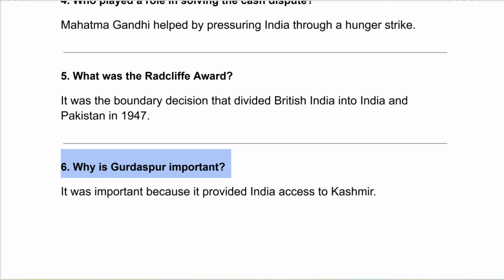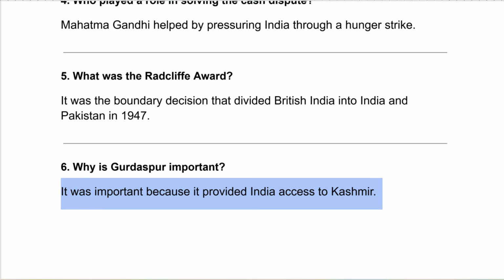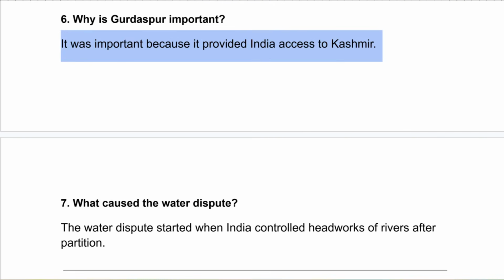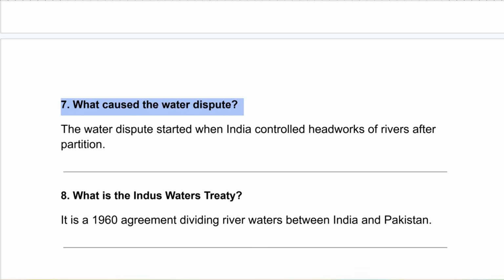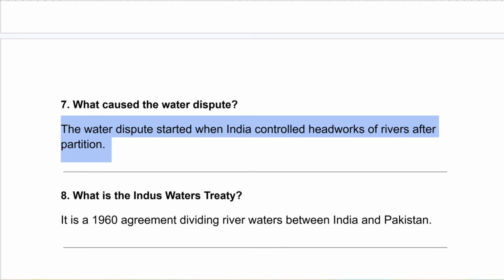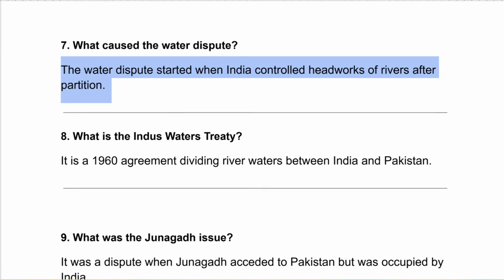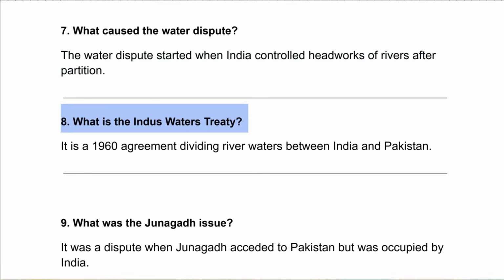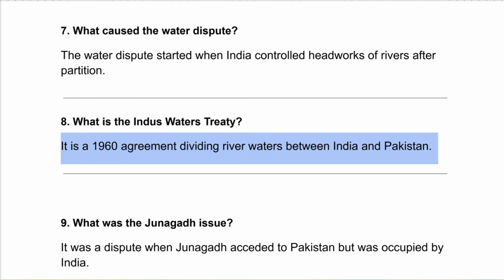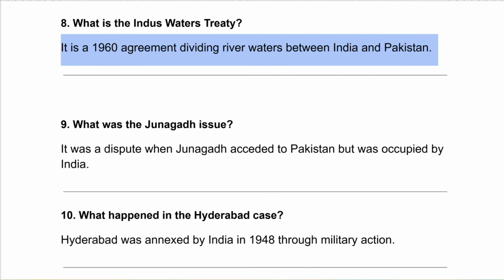Why is Gurdaspur important? It was important because it provided India access to Kashmir. What caused the water dispute? The water dispute started when India controlled headworks of rivers after partition. What is the Indus Water Treaty? It is a 1960 agreement dividing river waters between India and Pakistan.